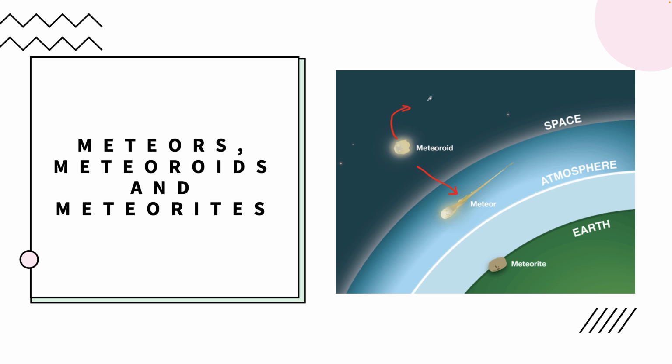Okay? So these are space rocks, and whenever they enter the Earth's atmosphere or any planet's atmosphere, they will be called a meteor. Meteors are also popularly known as shooting stars. When a meteor survives in the atmosphere and hits the ground, it is called a meteorite. As soon as it touches the ground, that's when it will be called a meteorite.